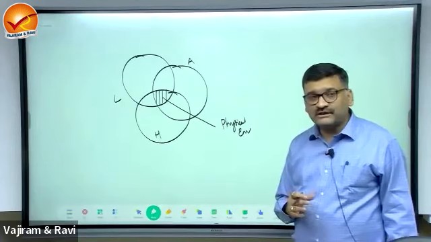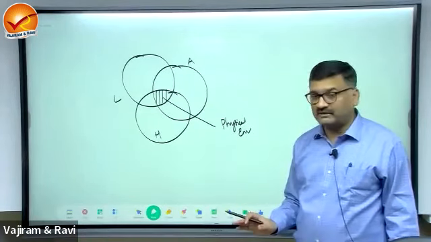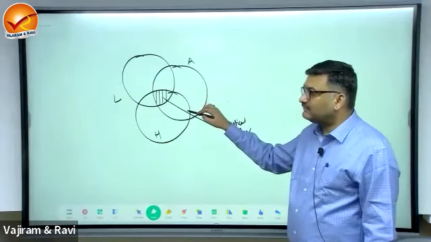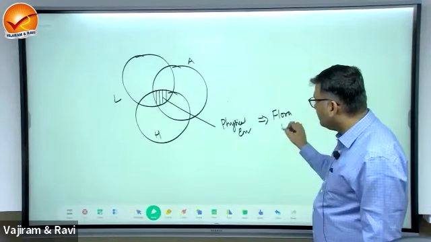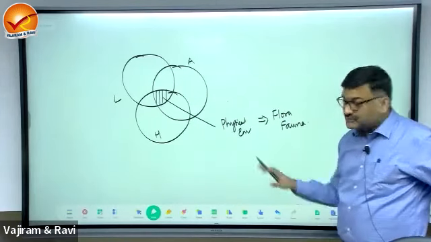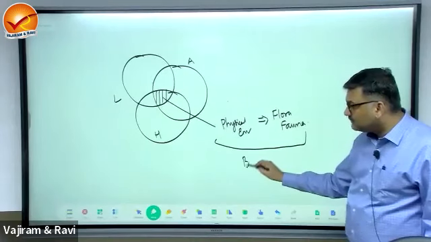See, I'm not using the word only environment. I'm using here physical environment. So physical environment is land, water, air. When you add flora and fauna or microorganisms to this physical environment, it becomes what?